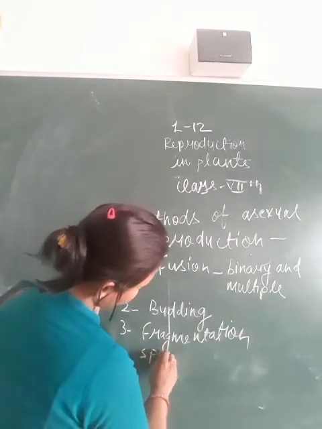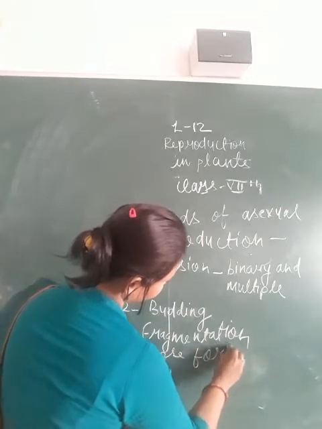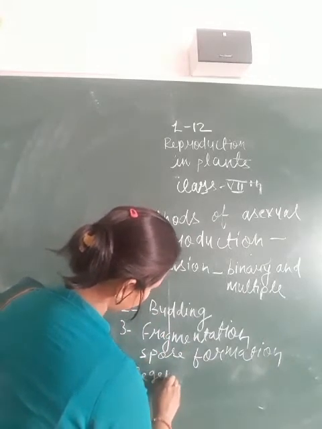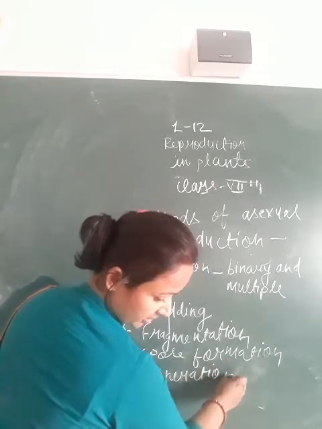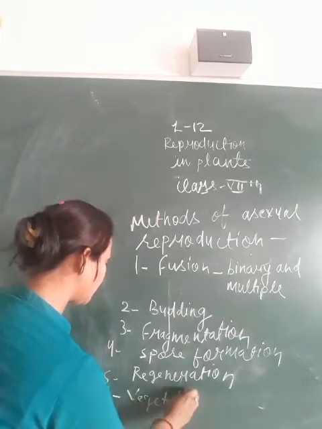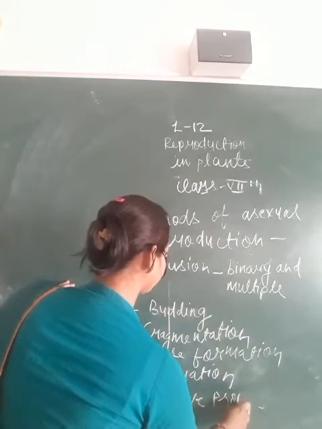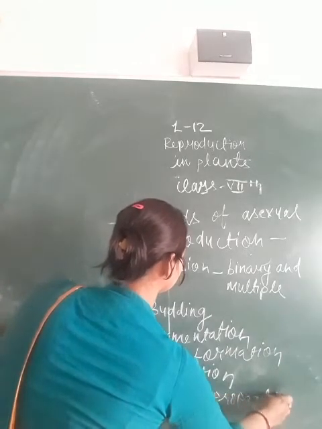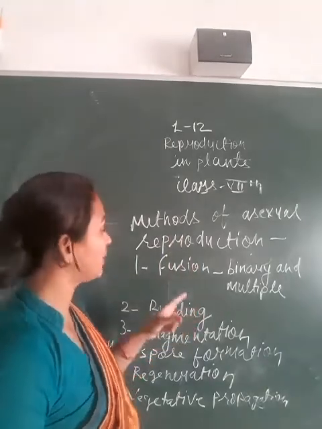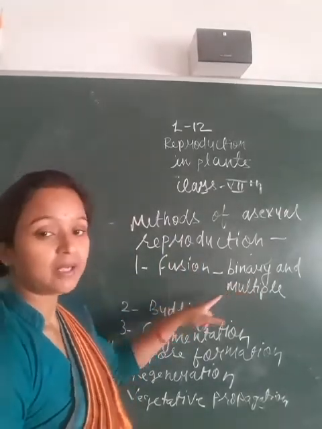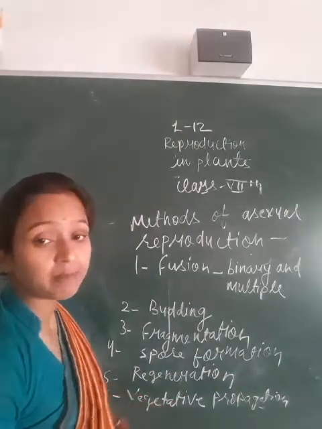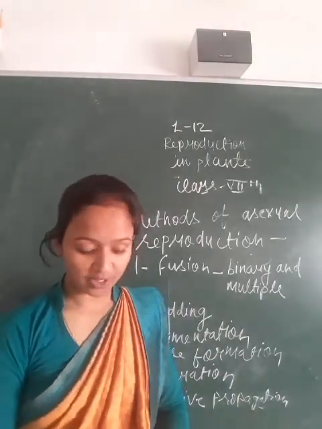Fourth is spore formation, then regeneration and vegetative propagation. These are the methods of asexual reproduction.